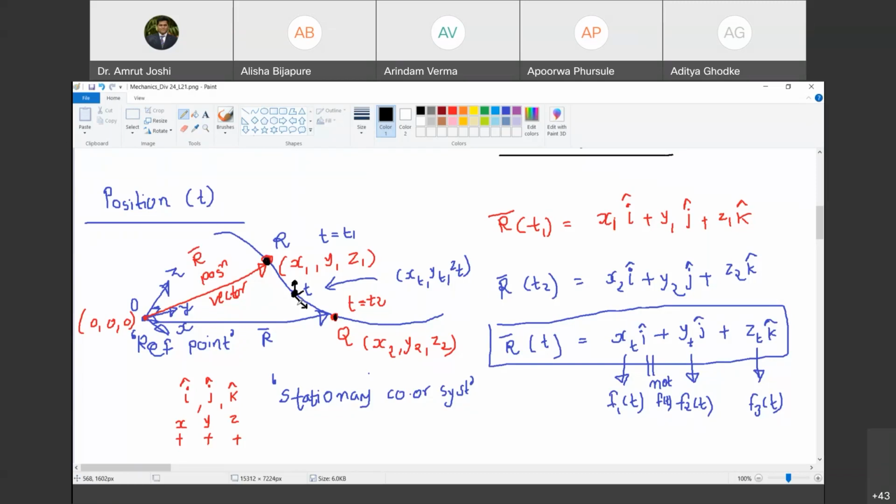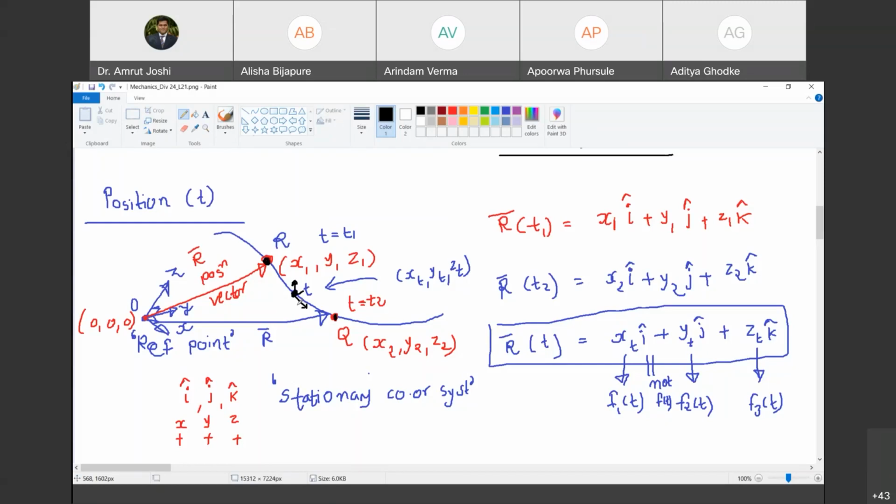So right now, when I define a position, which coordinate system am I concerned with? Stationary coordinate system. Are you with me? Yes, sir. One approach is called the Eulerian approach. Another one is called the Lagrangian approach. We will look at that a little later. We are going to also deal with this coordinate system, but a little later. Right now, we are talking about a stationary coordinate system. Are you with me? Yes, sir. So in that, have I defined without any ambiguity how we define a position?